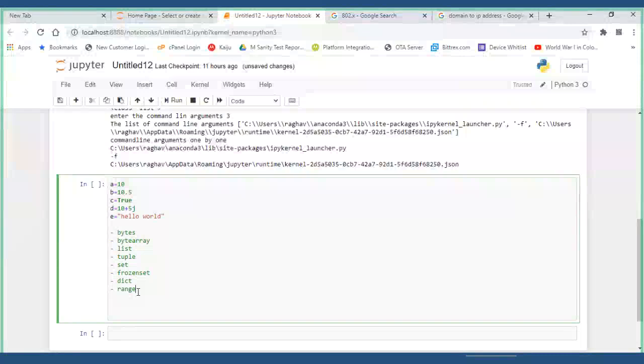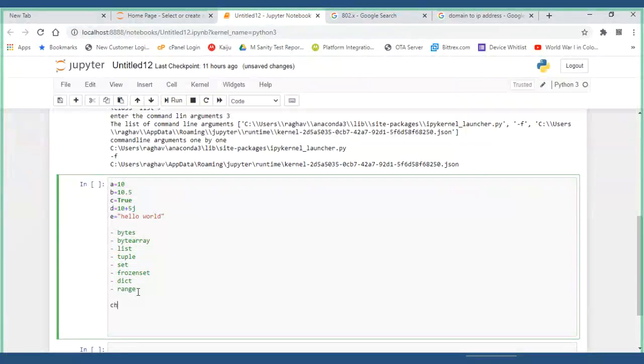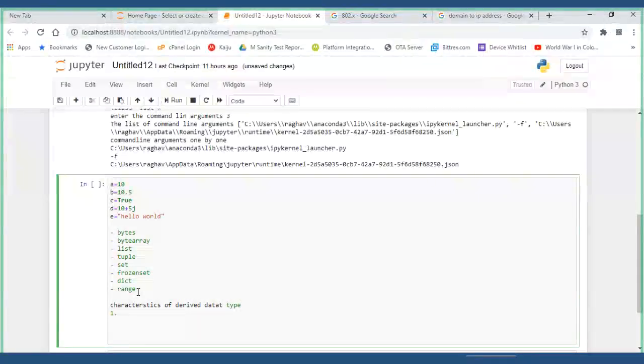Among them, first we have to understand the characteristics of derived data types. First and foremost, what are characteristics? It means anything. If I say a human, what are the human characteristics? You tell me. What are human characteristics?